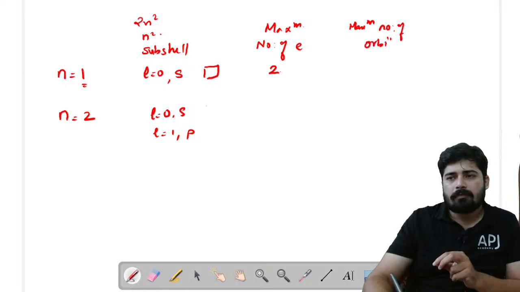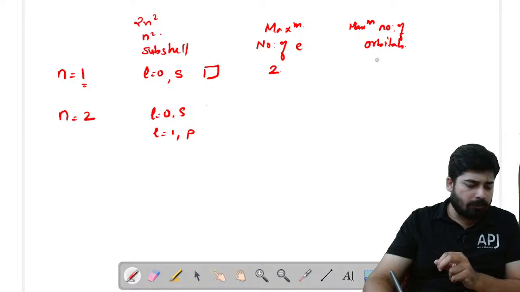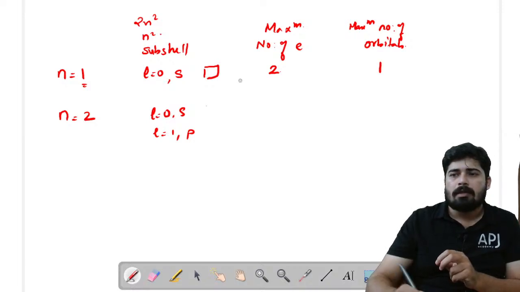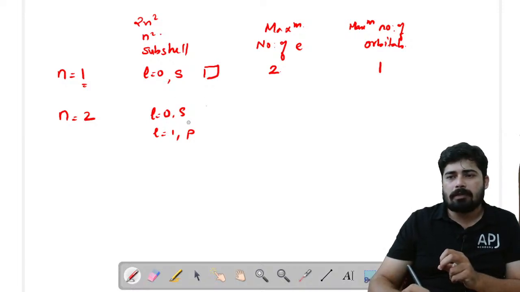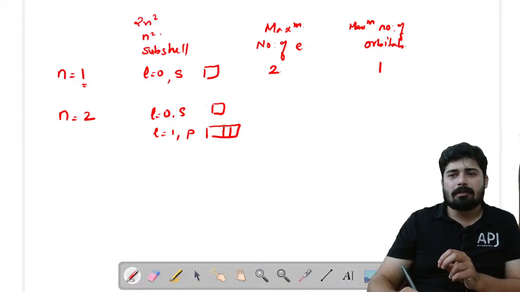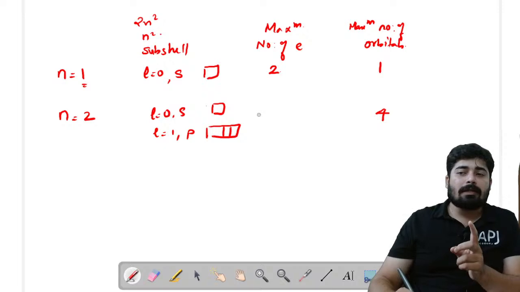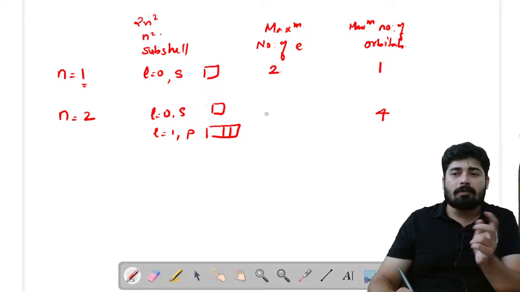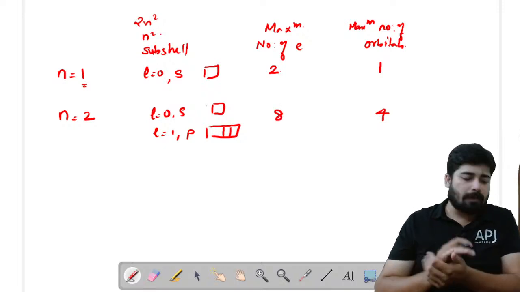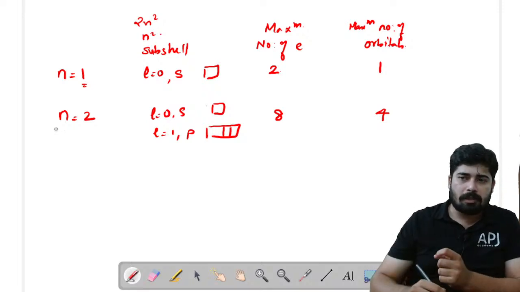So for the maximum number of orbitals, for n equal to 1 it is equal to 1. If n equal to 2, that means here we know s has 1 box and p has 3 boxes. So the total number of orbitals is equal to 4 in the case of n equal to 2. Each orbital contains 2 electrons. So 4 into 2, that means 8 electrons will be present in the second shell.